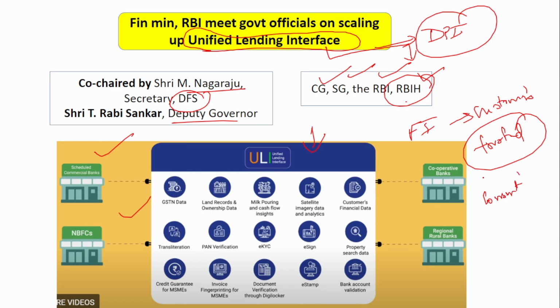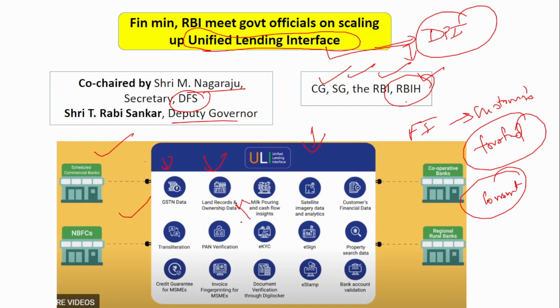You can access the customer's data, and that too only with consent. The customer has to provide the consent, only then will you be able to access the data. What data can be accessed? Like GST data and land records. Say suppose a farmer approaches a bank to get a loan. He has some 3 or 5 acres of land, but is not able to immediately produce the papers. If you want, you can cross check, because all the land record data will be with the state government, right? You can directly access the land records and ownership data, and check even without the papers.